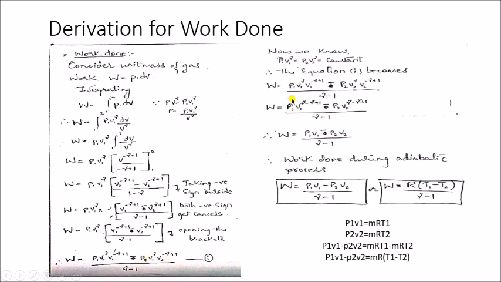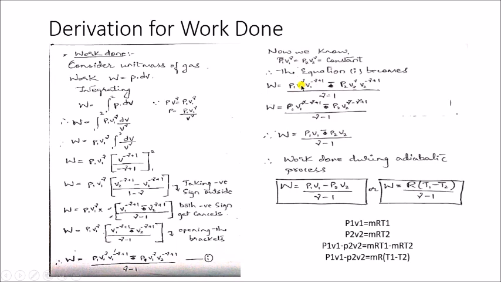Same way here, W is equal to P1 V1 raised to gamma into V1 raised to minus gamma plus 1. So this remains same. Here only, instead of P1 V1, I'll take P2 V2, minus P2 V2 raised to gamma into V2 raised to minus gamma plus 1. So the denominator remains same, that is gamma minus 1. So you can see here now V1 raised to gamma and V1 raised to minus gamma plus 1.